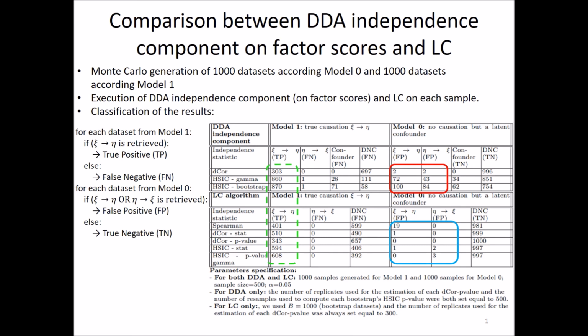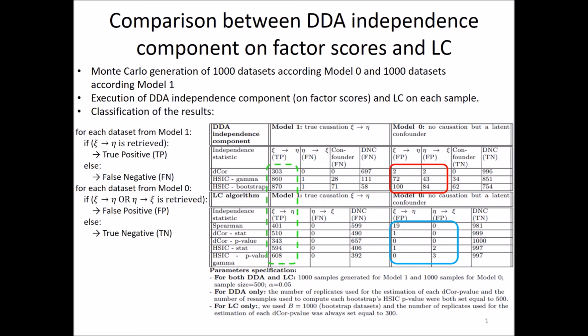First, we will compare the DDA independence component applied on factor scores with the LC algorithm. To do it, we will generate 1,000 datasets for each of model 0 and model 1. Then, we apply the DDA independence component and LC on each sample.